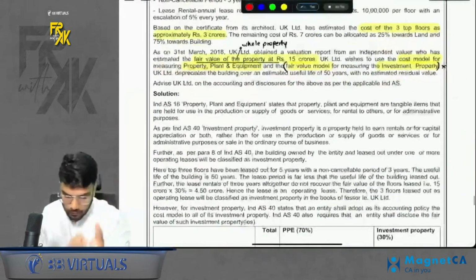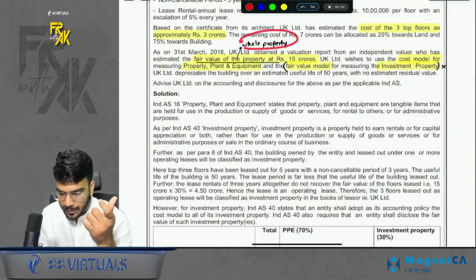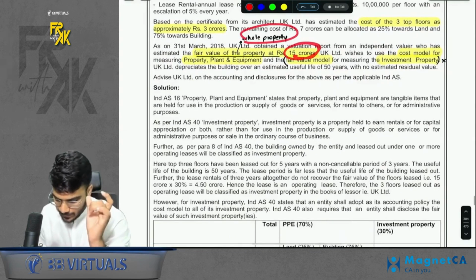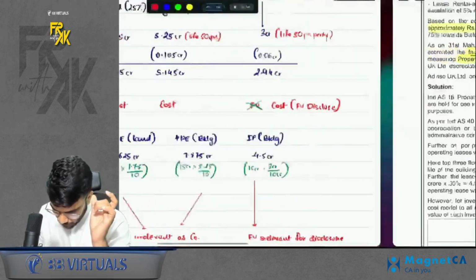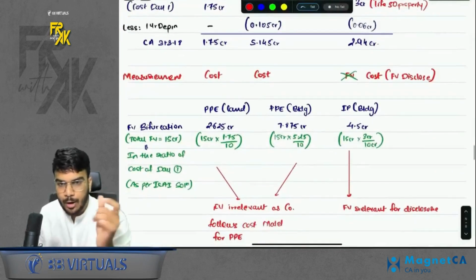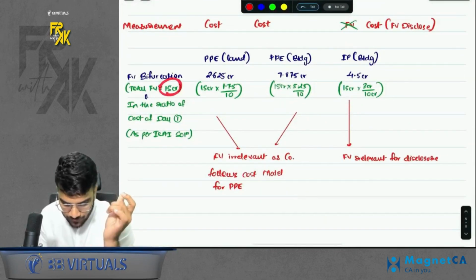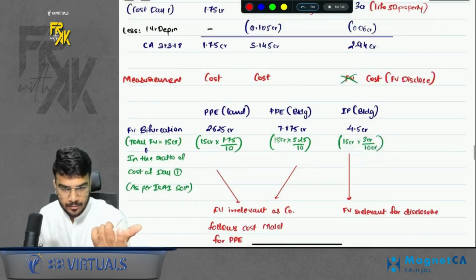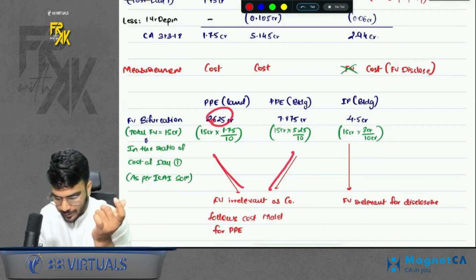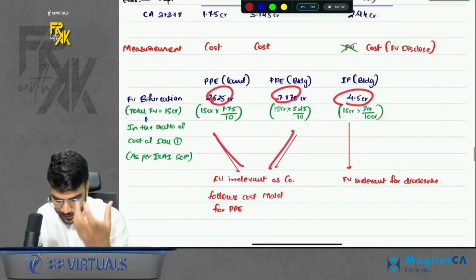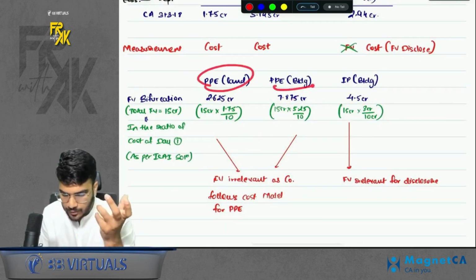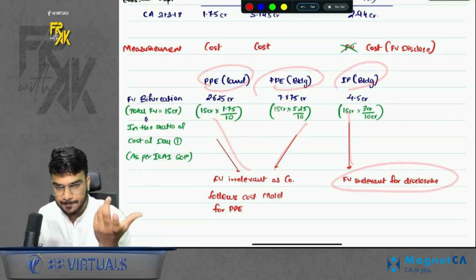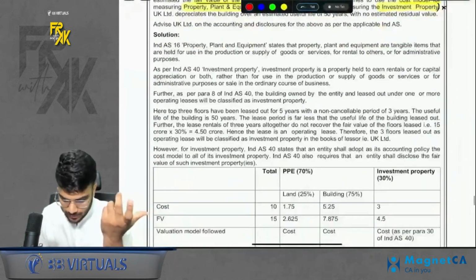Okay, so fair value was given, but the fair value of the total property was given as 15 CR. I wanted to bifurcate between all the elements, between the land element and the building element. So how do I bifurcate it? I bifurcated the total fair value in the ratio of cost on day 1. So we got the fair value of the respective parts. Ideally, the fair value of these two parts is irrelevant, but the fair value of the IP part is relevant for disclosure purposes. Simple. This was question number 1, done and dusted.